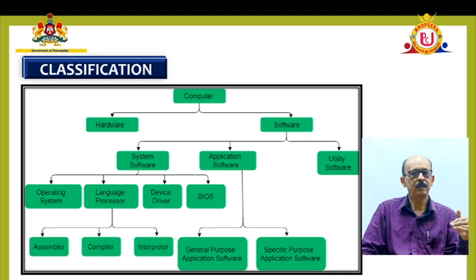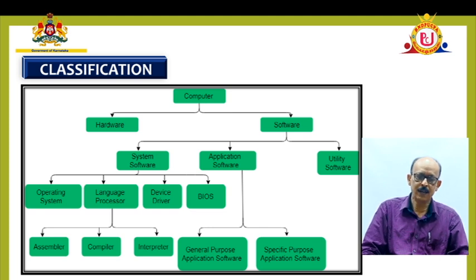Such a software or such a system software are used for converting the languages or the programs written in the user language into computer understandable language for the sake of solving a problem, solving a set of problems. Okay, so software, system software, in that system software we have operating system, language translators, okay, then BIOS I told you already.